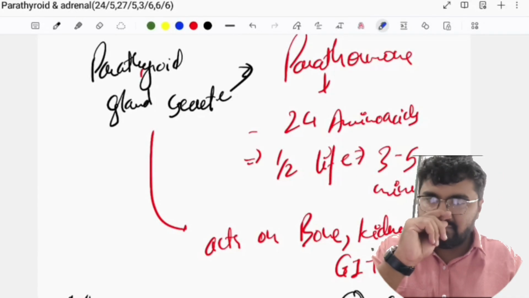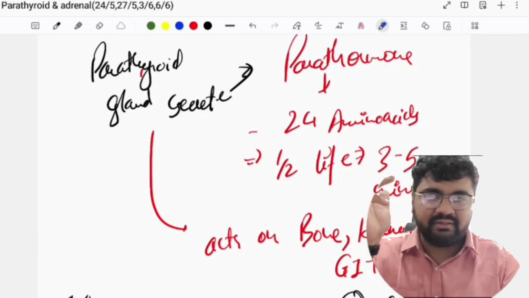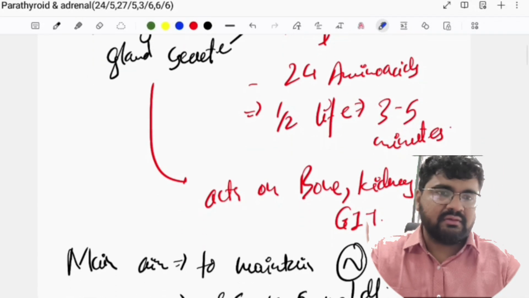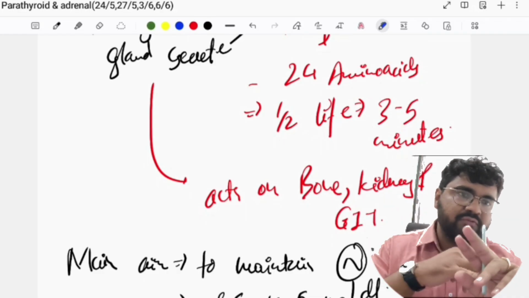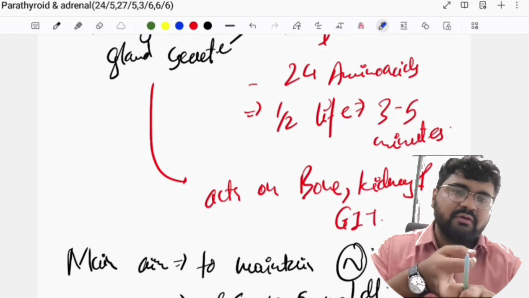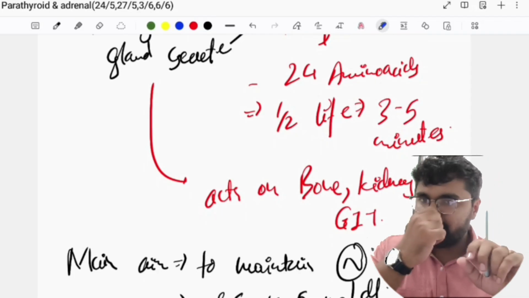Okay, the normal calcium level is 8.5 to 10.5 milligram per deciliter. That level is maintained by three hormones. Which are the three hormones that maintain your calcium levels in the body?